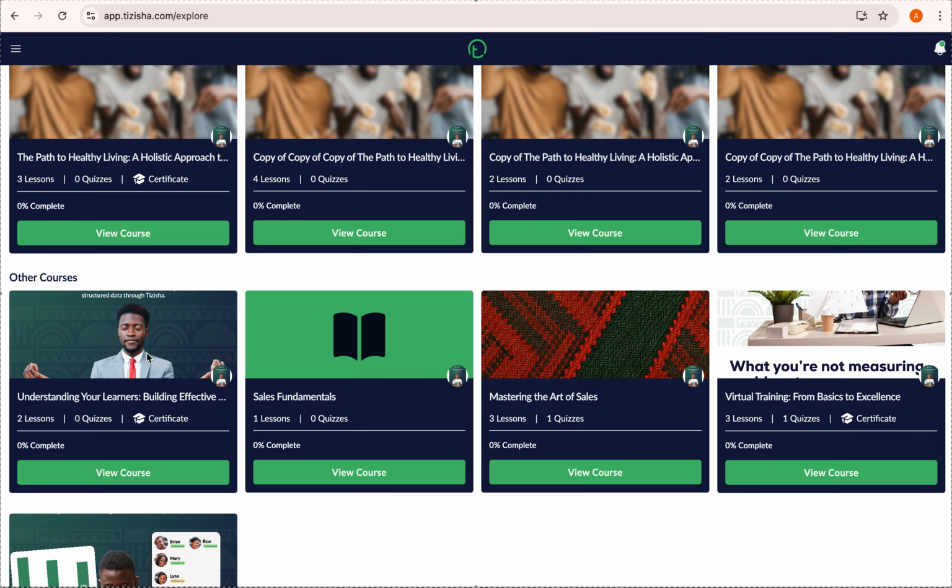You're also able to track completion on the course card. For most of these, you can see they read 0%. That basically means the learner is yet to start. If you as the learner have not started any courses, they should be 0%. As you continue doing the courses, you'll notice the completion will keep changing based on how far you've come.